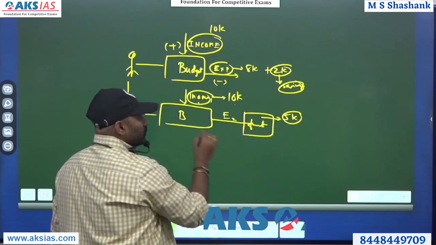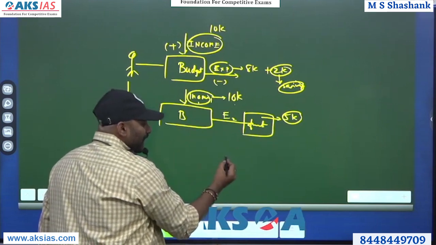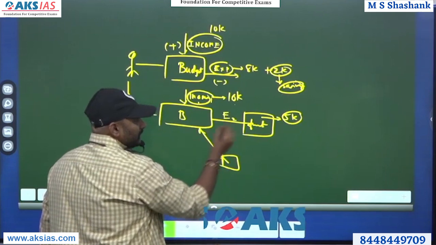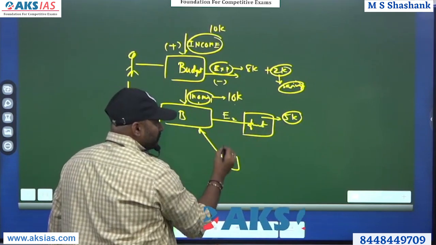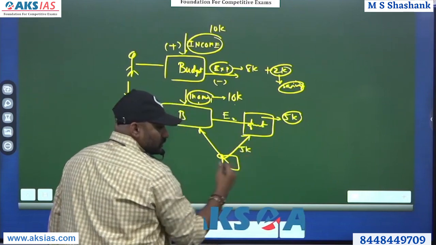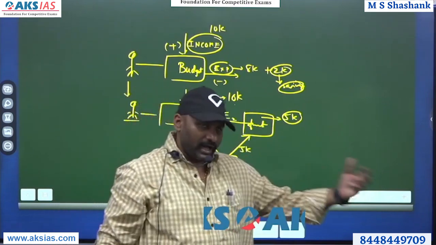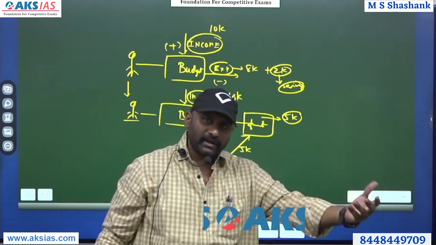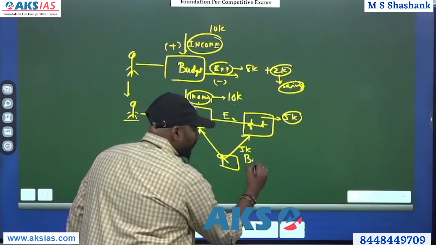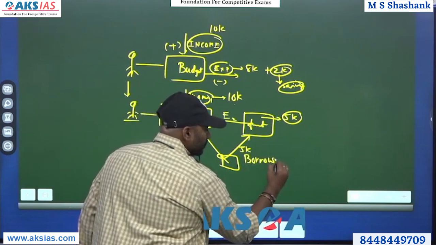That is all done. So he has to get it from an external source. This extra 5k required for the function will come from an external source. So you go to your friend and ask, give me 5k, I will return it when I have the money. This is called borrowing.